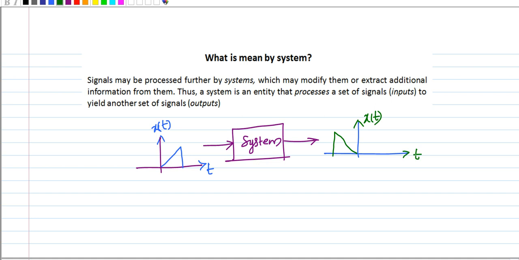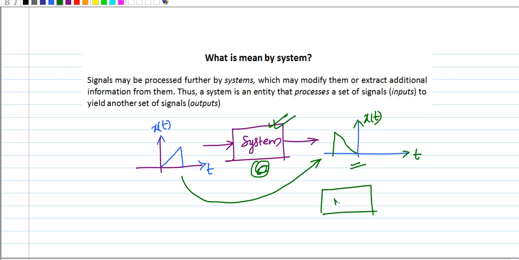So I use some system and give some inputs to the system in such a way that this signal is modified so that I will get this signal. So you are doing some modification on the signal in order to use it for our purpose.